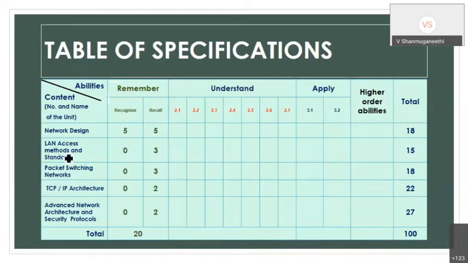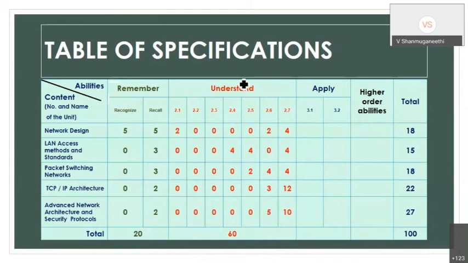In unit 2, I can ask a 3-mark question, maybe a structured essay type question that carries 3 marks. So like this, I have to put the values. Then here again I put the value like this. For understand, infer, I can have a 2. But when I go to higher order levels, higher units always have more complexity. The same way, whenever I go to higher units, I can have more marks.